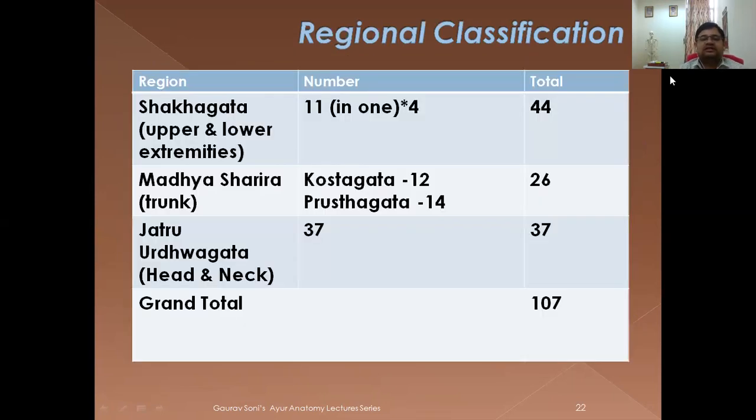You can understand Shakha, that is upper limb and lower limb, both together. In one of them there are 11 marma. If you multiply them by 4, the total becomes 44. Madhya Sharira or Antaradhi, that is the trunk region, has two parts. Koshtha, they are 12 in number. Prishtha, they are 14 in number. Total becomes 26. In Jatru Urdhva, that is head and neck, they are 37 in number. The total is always going to be remembered as 107.